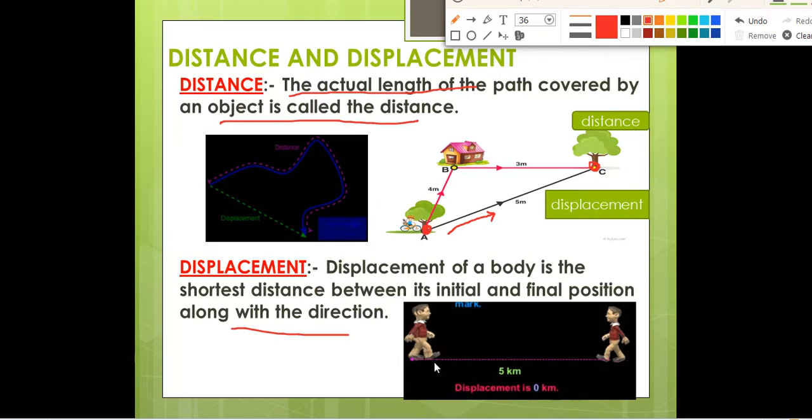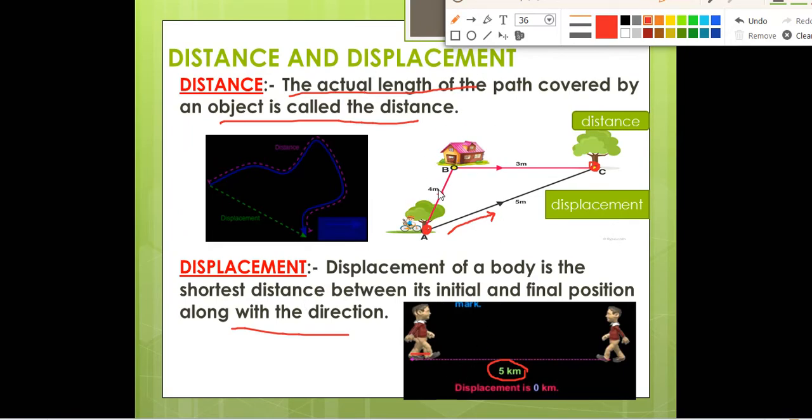Displacement will be 0 that time, but he is going from this point to this point and again he is coming back, then that time the distance will be, suppose this length to this length is 5 kilometer. Okay, this is the distance for that object, but again if he is coming back to this position, then that time displacement will be 0, but distance cannot be 0.